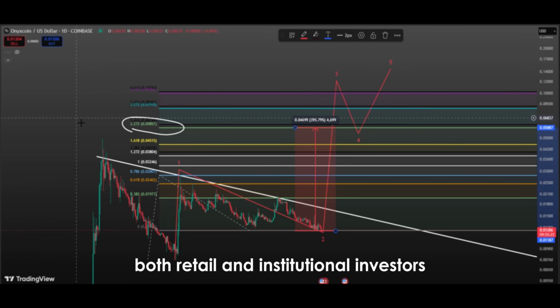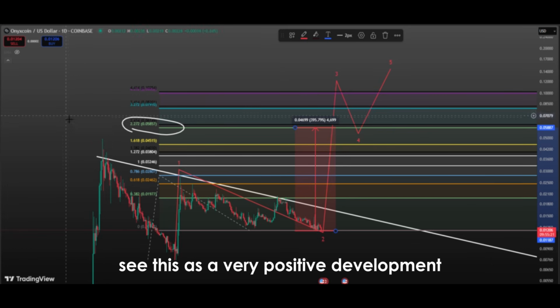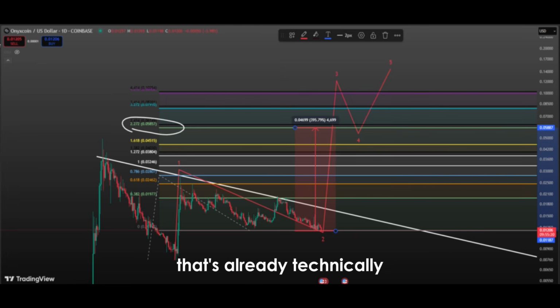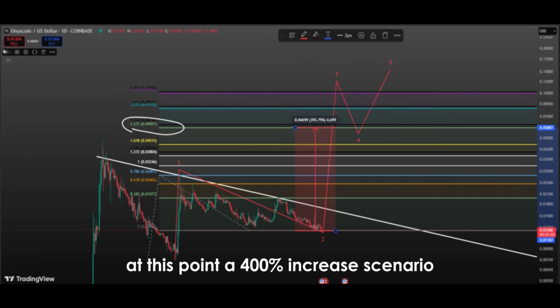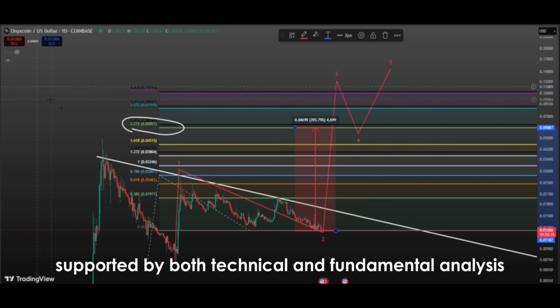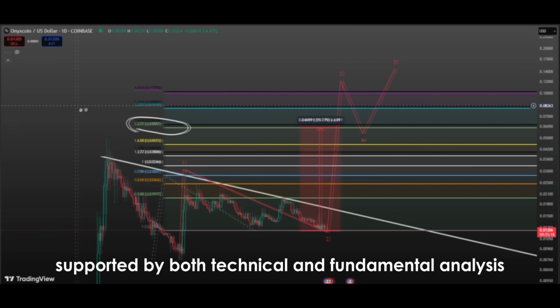Both retail and institutional investors see this as a very positive development. Therefore, a listing on Coinbase can accelerate the upward movement of a price that's already technically poised to enter the third wave. At this point, a 400% increase scenario is not just a speculative prediction, but becomes a probability supported by both technical and fundamental analysis.